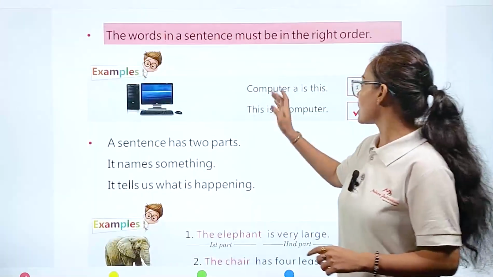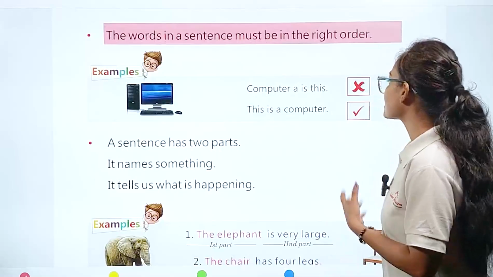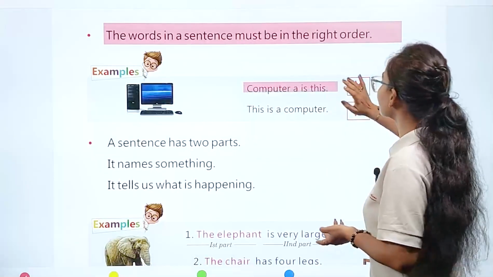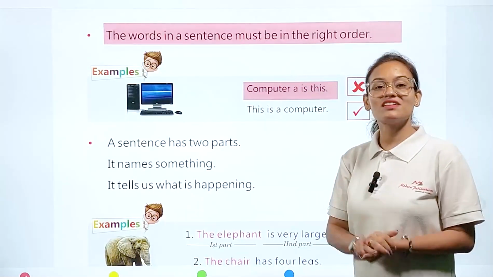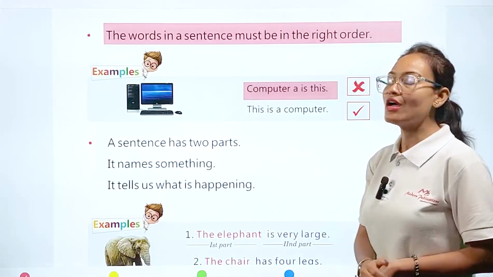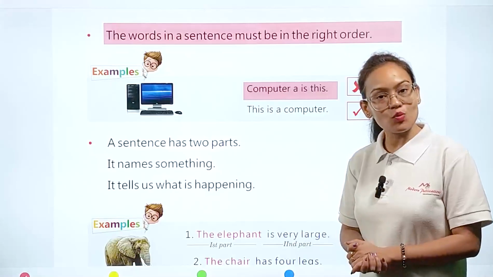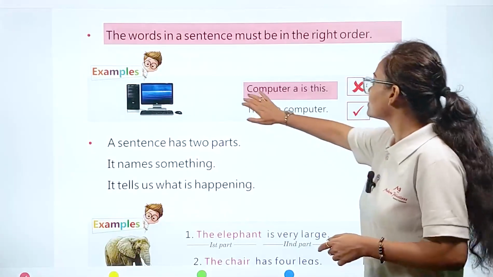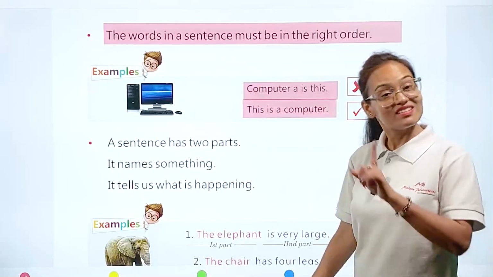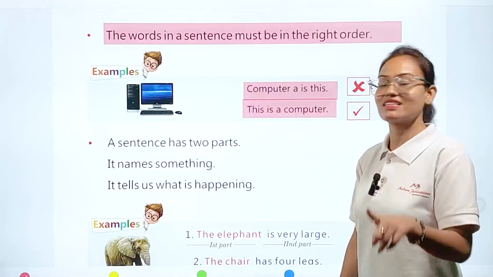Example you can see: computer is this. This is also a sentence, but is this a correct sentence? No, this is absolutely wrong, because here the words are not put together in their right spots. The correct sentence is: This is a computer. Yes, this is a correct sentence.